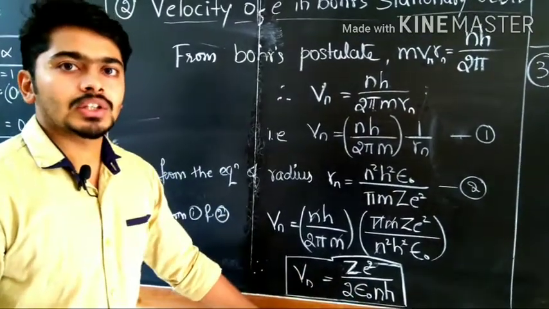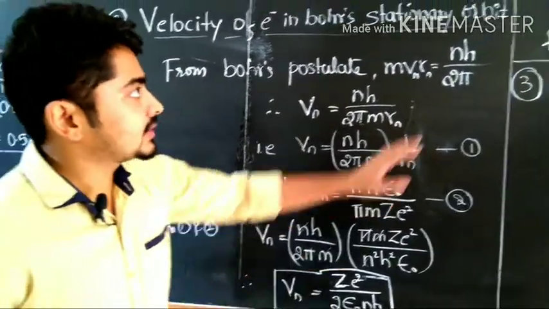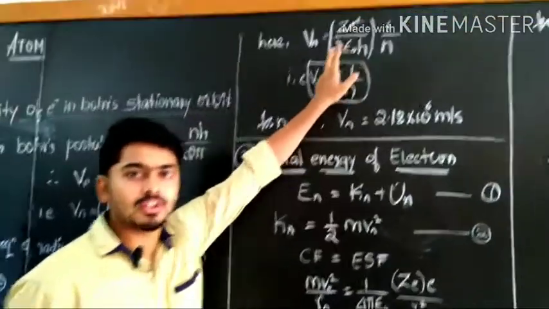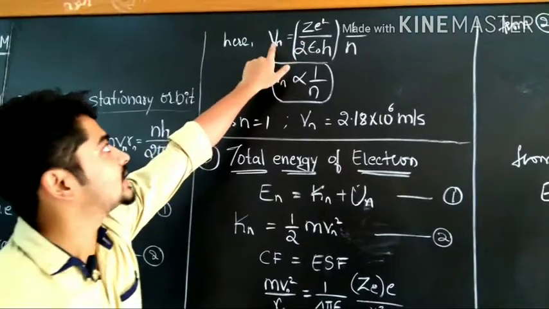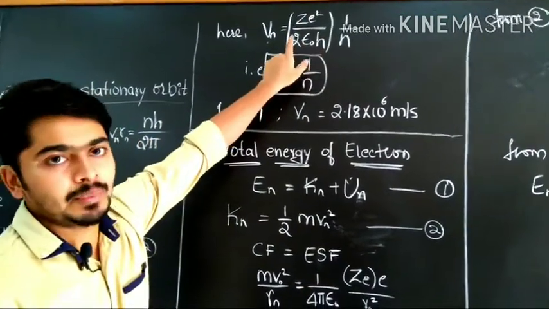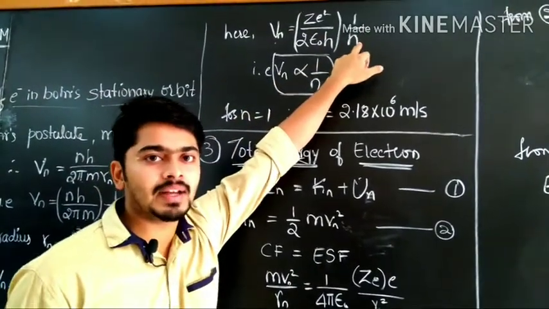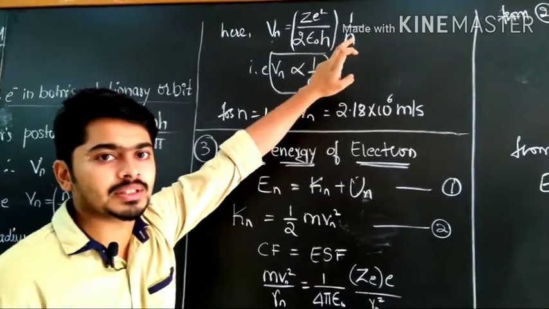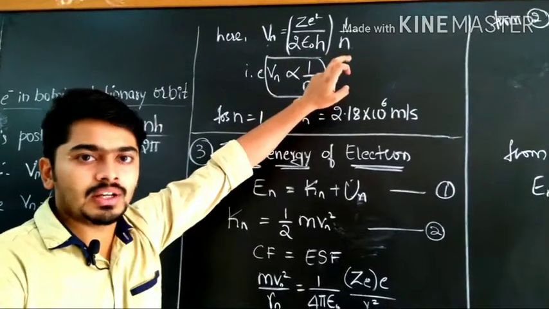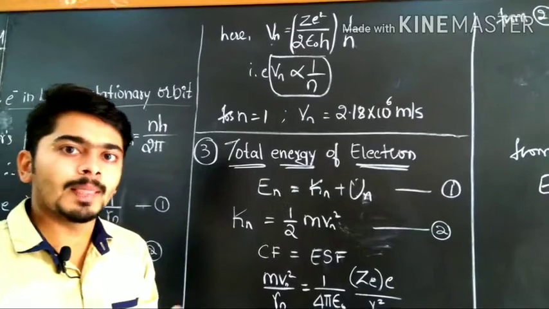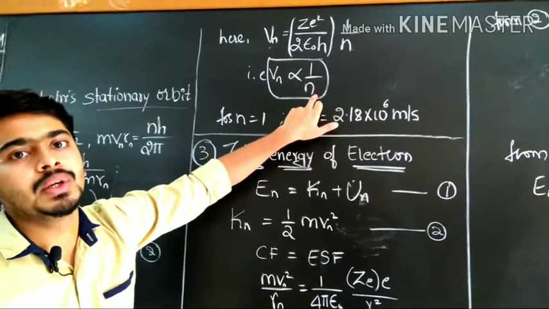This is the equation of velocity of electrons in the specific orbits. Let us concentrate on the velocity of the orbits with respect to the orbitals. Here also there are some constant parameters, that is Vn is equal to Z e square divided by 2 epsilon naught h. These all are constant parameters. Again n is a variable factor here, because there will be more number of orbits. For n equal to 1 means first orbit. Similarly we can go for different velocities of electron in different orbitals. So therefore Vn is inversely proportional to n.